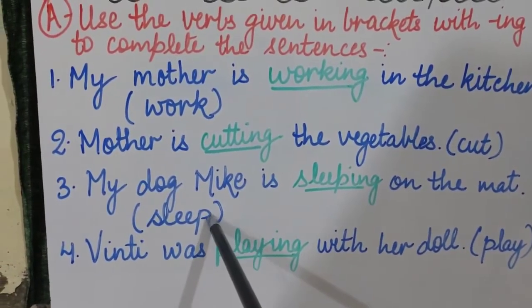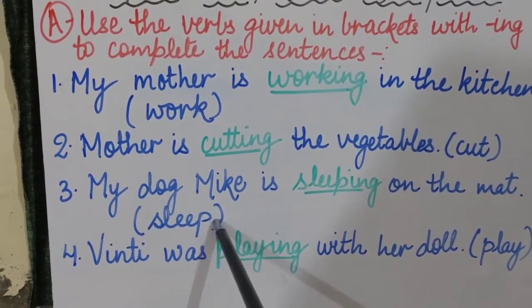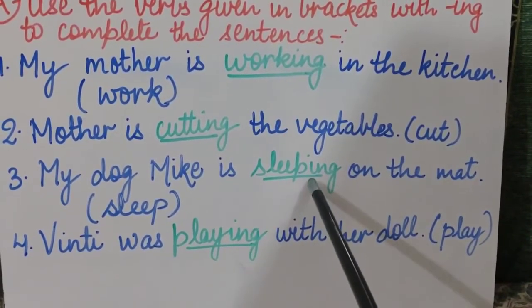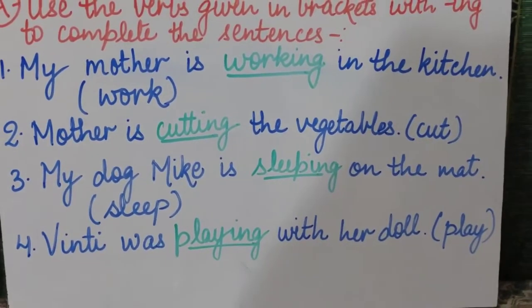Coming to the third sentence, my dog Mike is dash on the mat, and the verb word given in the bracket is sleep. So my dog Mike is sleeping on the mat. Sleeping. Clear to you all?